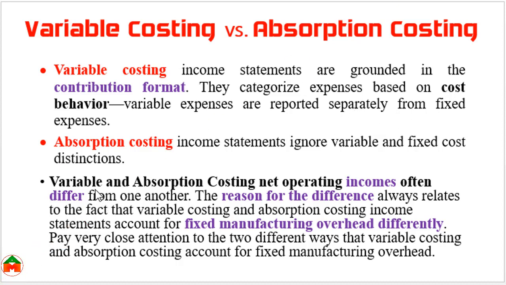However, there is an important consideration in the variable costing and absorption costing income statements, which is that the net operating income under variable costing and absorption costing will differ, and the reason for the difference arises from the fixed manufacturing overhead, which is shown differently in variable costing and absorption costing. You can learn the details in the next slide.